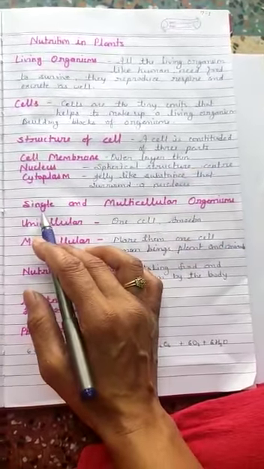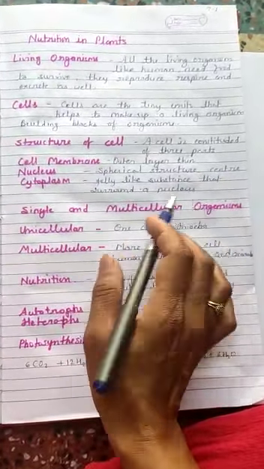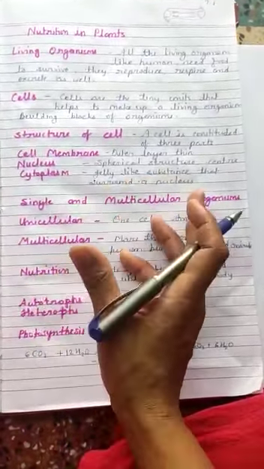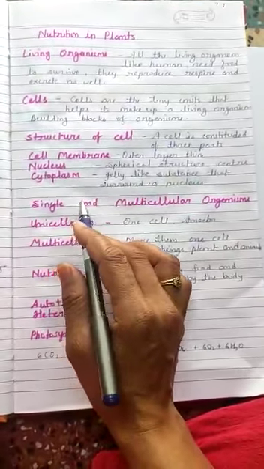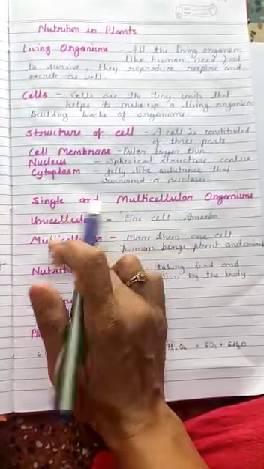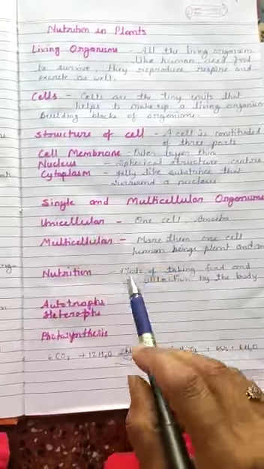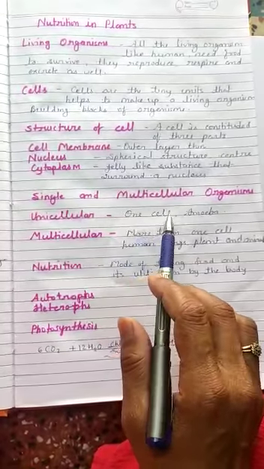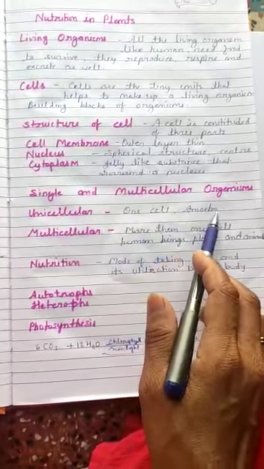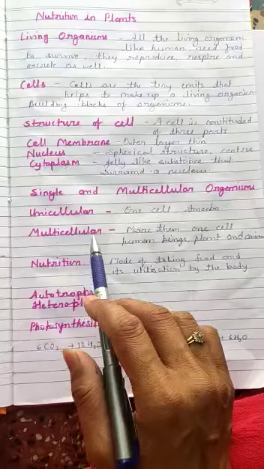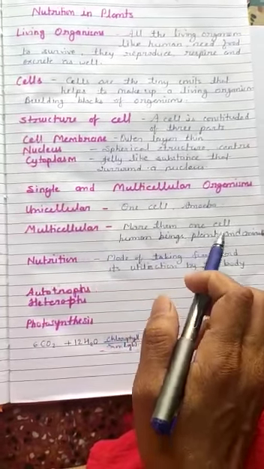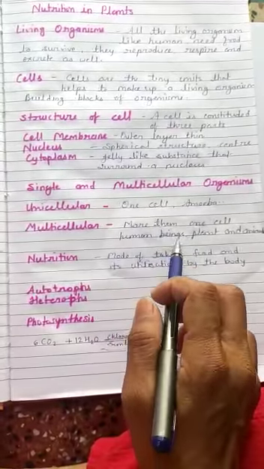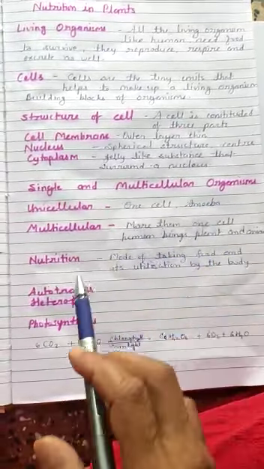Now the single and multicellular organisms. On the basis of cells used to make the body, we can divide all the organisms into two categories: unicellular and multicellular. All the organisms that are made up of only one cell are called unicellular organisms, for example, amoeba. All the organisms that are made up of more than one cell are called multicellular organisms, for example, human beings, plants, animals, etc.